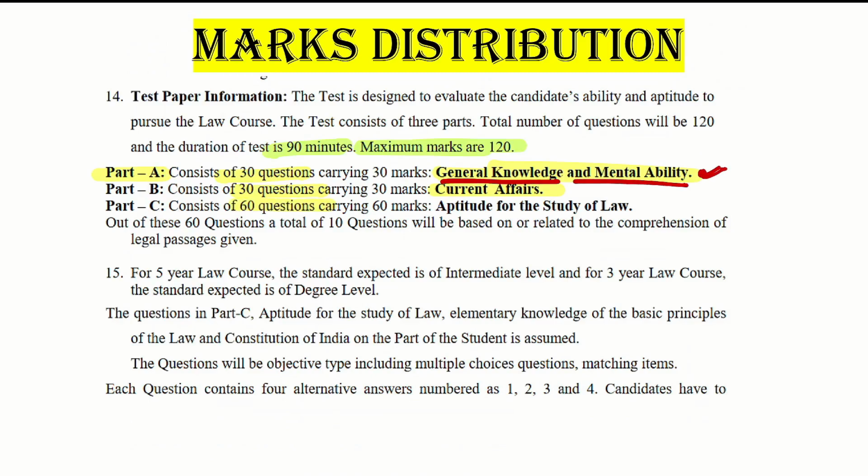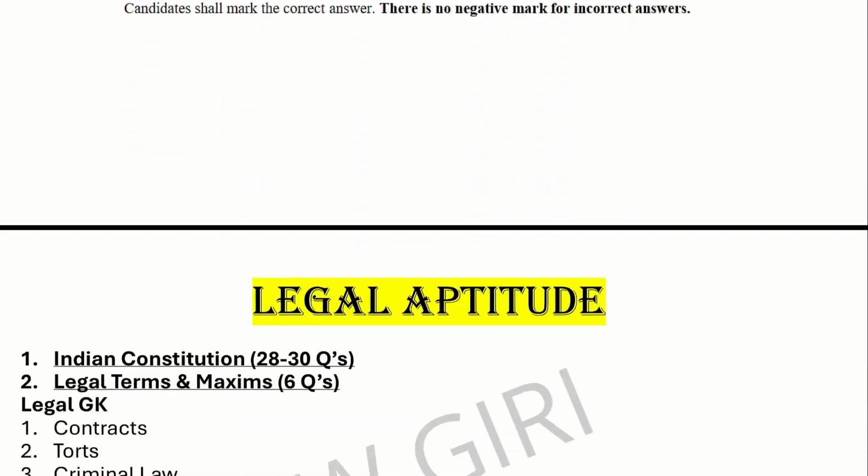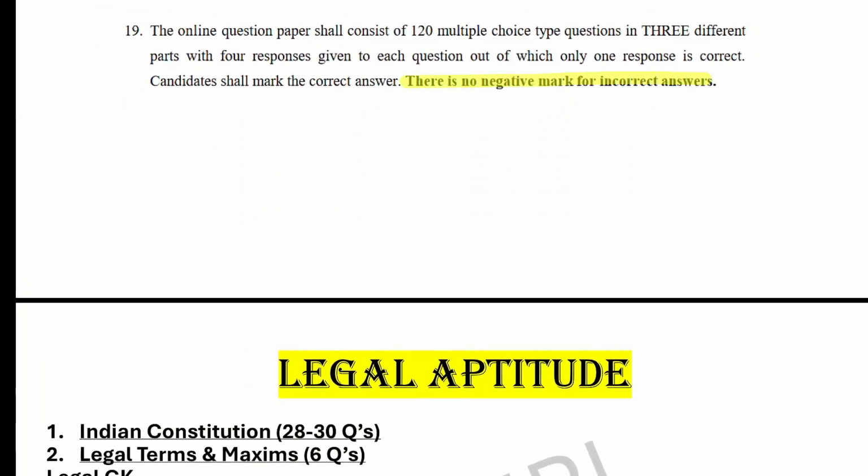Then 60 questions are going to be there from aptitude for the study of law. We are going to discuss the topics in this exam in different sections. I have analyzed the PYQs and accordingly I'm telling you about the topics. Out of 60 questions, 10 questions will be based on comprehension of legal passages, that is RC. There can be 2 passages followed by 5 questions each, or one passage that has 10 questions. Now, there is no negative marking in this exam.